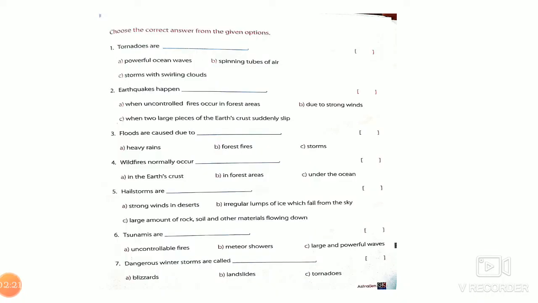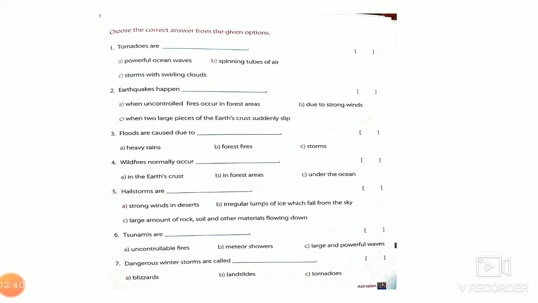So the next one, choose the correct answer for the given option. Don't answer all the questions. Answer the questions that we have seen in our previous classes.